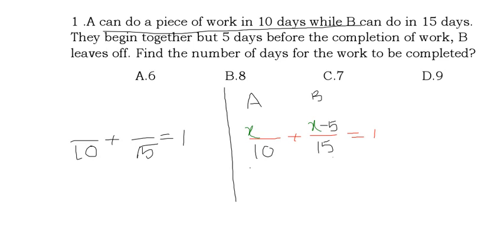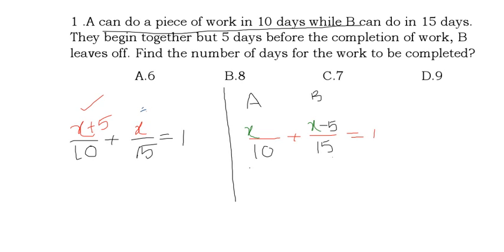Why? Because x is the whole work done by A and B. Plus 5, why am I writing? Because the remaining work left by B is done by A only now. So can I write near A as x plus 5? Yes. That time we should write near B x only. Okay. In both forms of equations you can do anything. In this method you will get the answer. In the second method also you will get the answer.